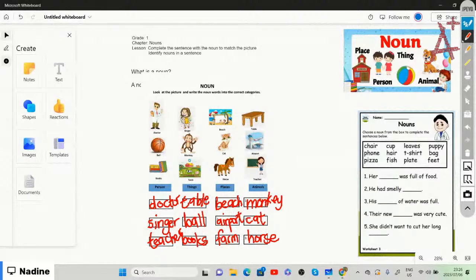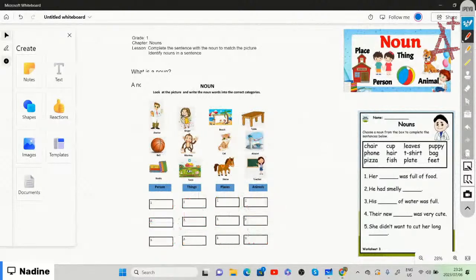So these are nouns. What we did was identify the nouns based on the picture as well as the words, and we put them under the correct category of persons, things, places, as well as animals.